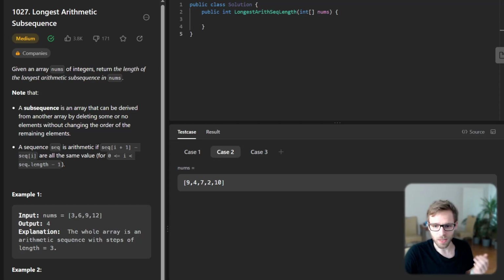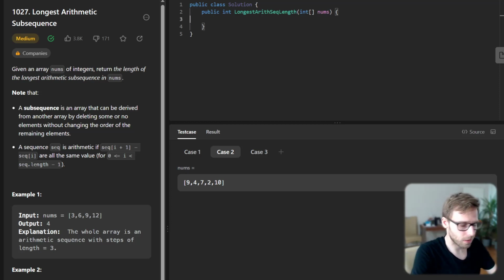We are given some test cases. For example, if the array is 9, 4, 7, 2, 10, the longest arithmetic subsequence is 4, 7, 10. The difference between every element in 4, 7, 10 is 3. And we need to output 3, the length of this sequence. So let's implement it, and I will explain how we utilize it.